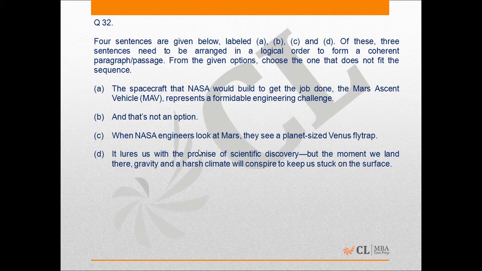Now in question number 32, the first thing that hits us is we have to find one mandatory pair, and the first word that comes here is "that's not an option." So this pronoun "that", if we can find a preceding sentence for it, then that will be a mandatory pair.